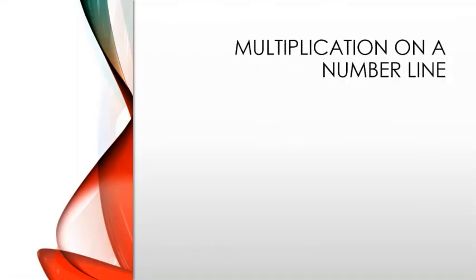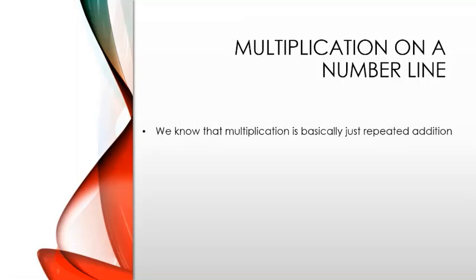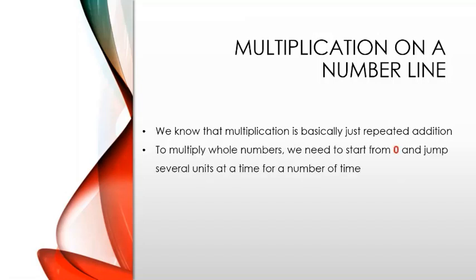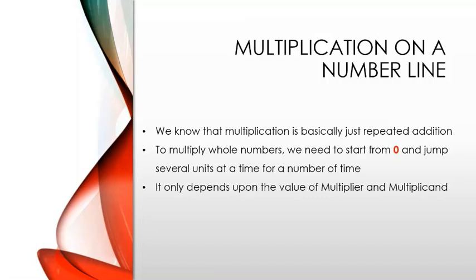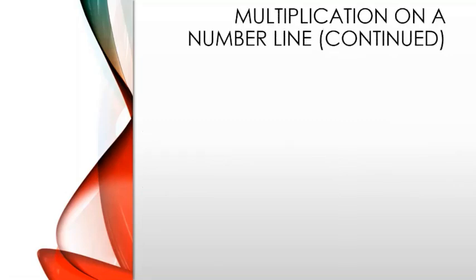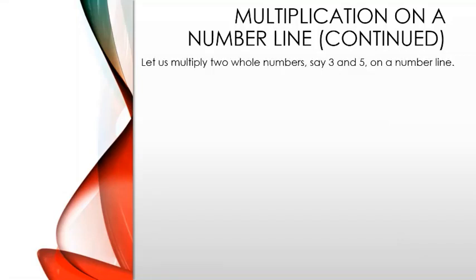Now we will learn how to multiply numbers on a number line. We know that multiplication is basically repeated addition. To multiply whole numbers, we need to start from 0 and jump several units at a time for a number of times. It depends upon the value of the multiplier and multiplicand. Let us multiply two whole numbers, say 3 and 5, on a number line.